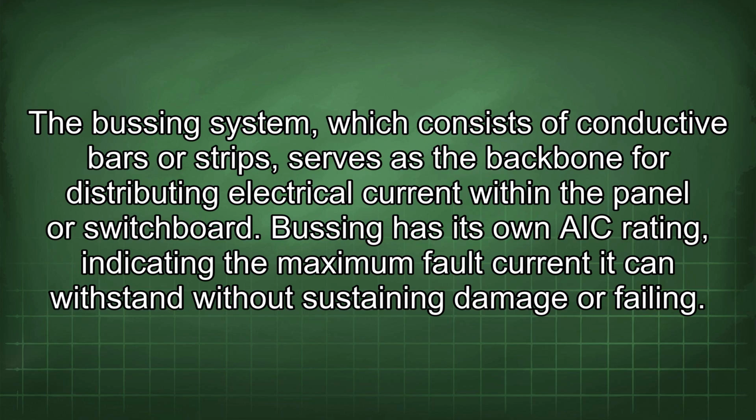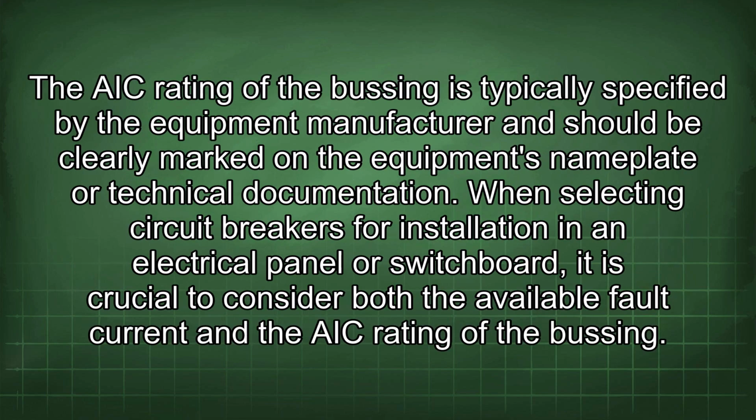Busing has its own AIC rating, indicating the maximum fault current it can withstand without sustaining damage or failing. The AIC rating of the busing is typically specified by the equipment manufacturer and should be clearly marked on the equipment's nameplate or technical documentation.